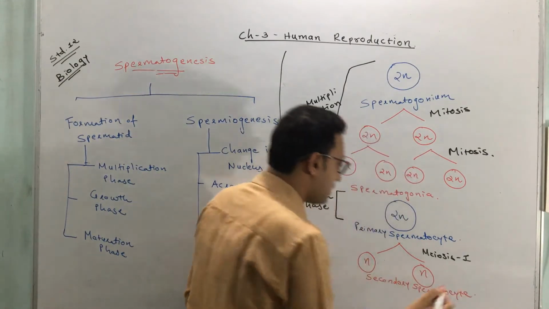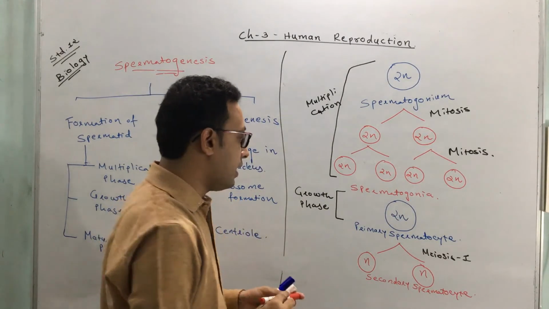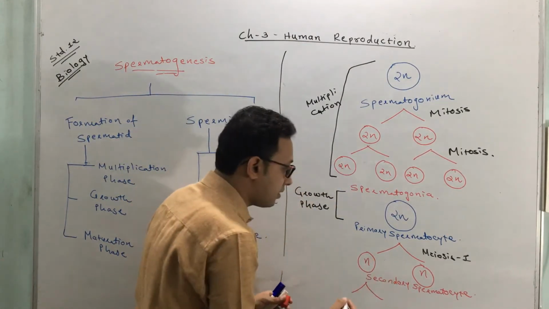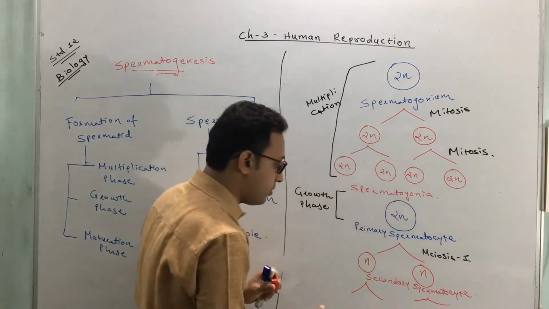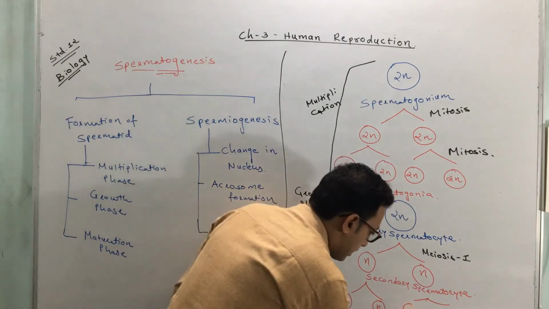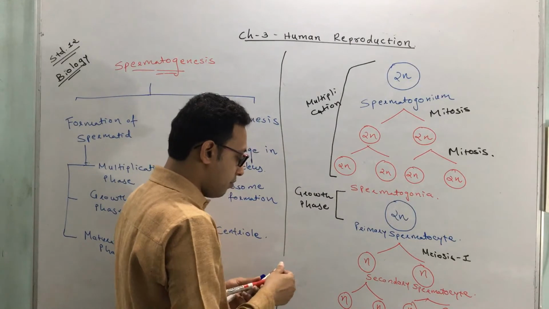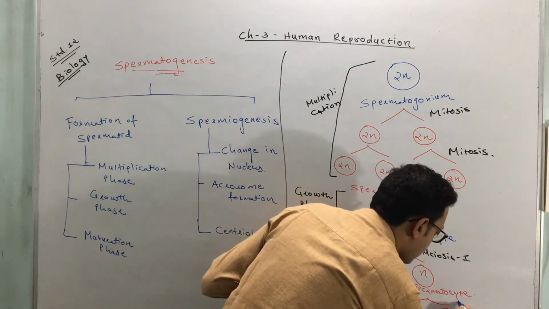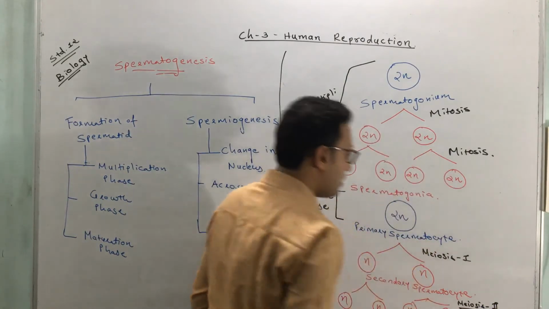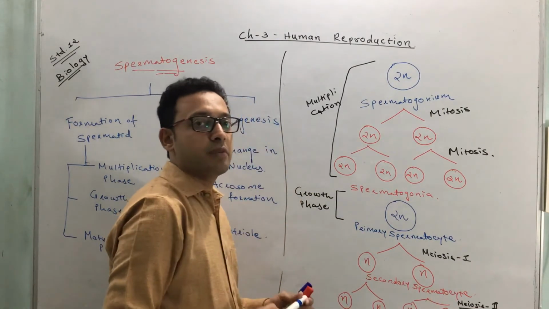And thus secondary spermatocytes are formed. Now this is the first meiotic division. Now it again enters into a second meiotic division. The number remains the same in the second meiotic division, which we call meiosis 2. And finally, four spermatids are produced.